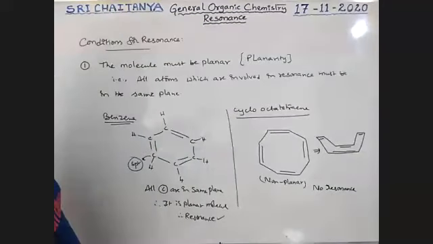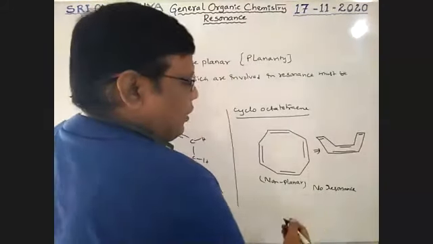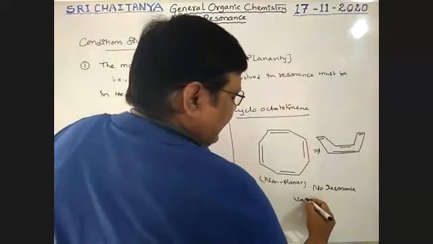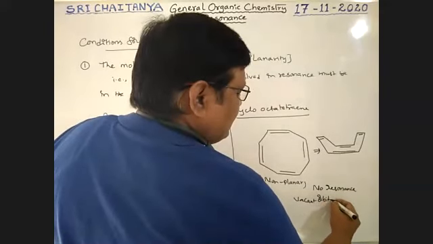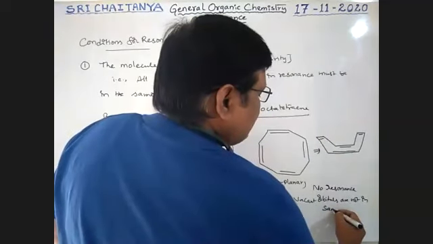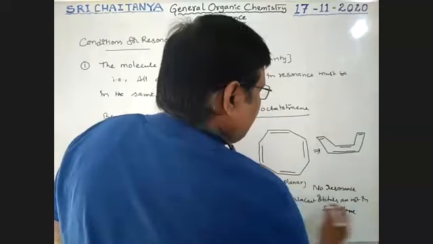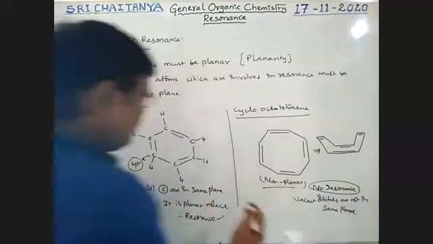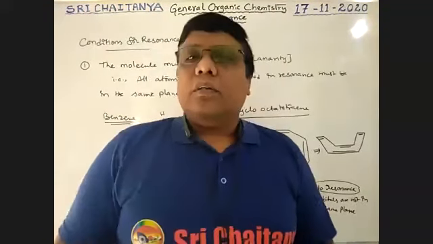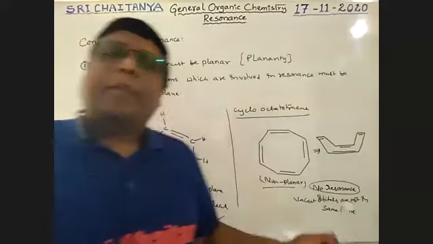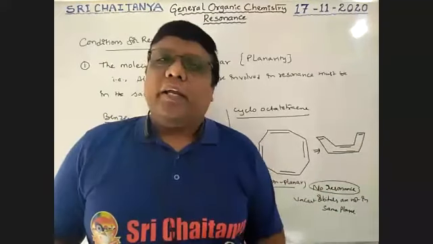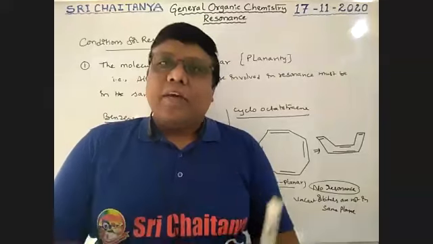No resonance is possible. Vacant orbitals or pi bonds are not in the same plane. So here, vacant orbitals are not in the same plane. So therefore, no resonance is possible. So here resonance is possible. Here no resonance. Please keep in mind. It is totally a by-hearting concept, boys. This molecule has no planarity, even though it seems to be planar. That's why I'm taking that example.